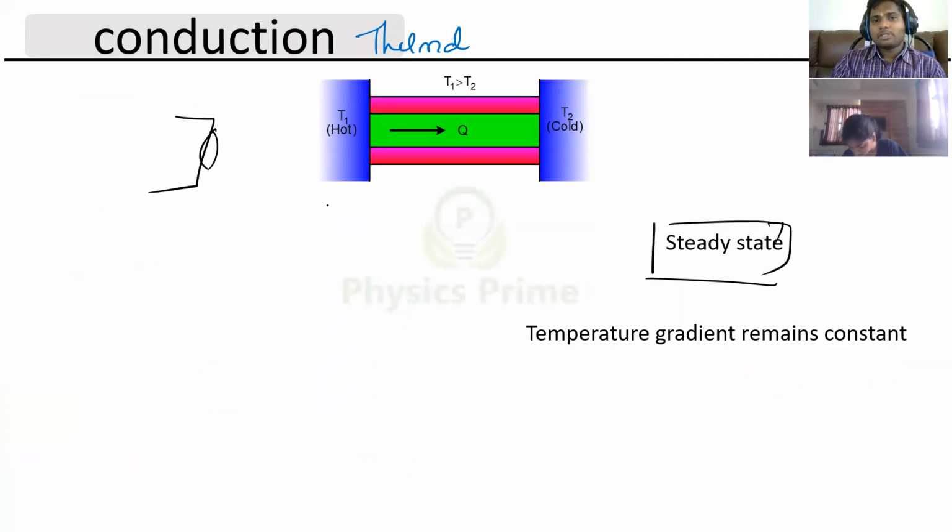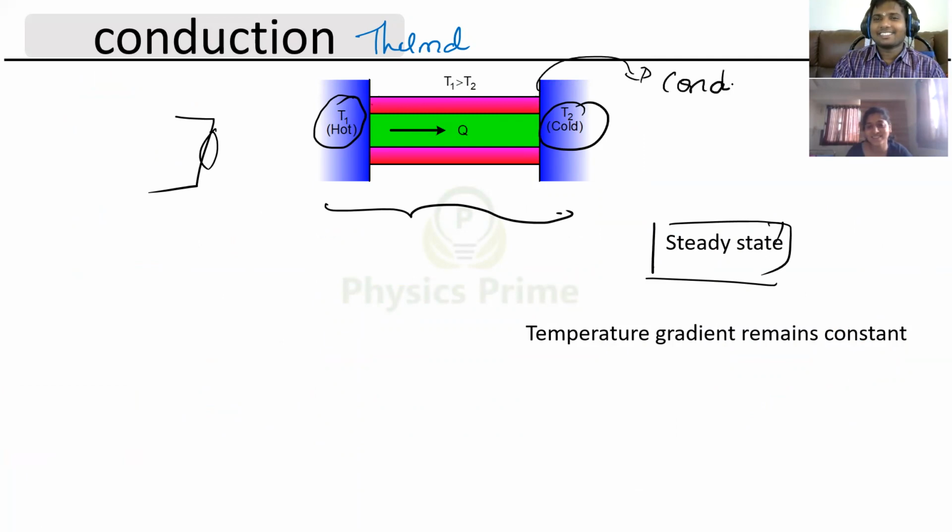Now you see this diagram. This is the hot end material and this is the cold end material. Between them there is a conductor. Okay, so this is a conductor, here the hot end, and this is the cold end. Now heat in general travels from high temperature to lower temperature, or from the hot region to the cold region.